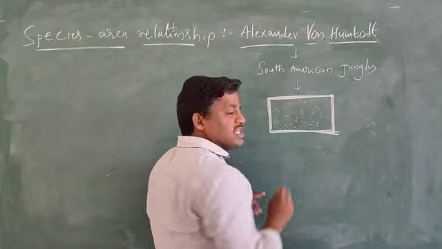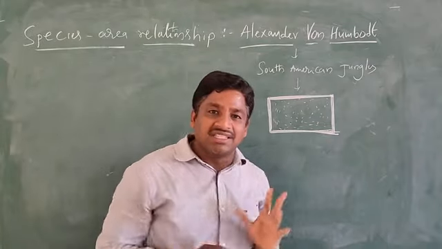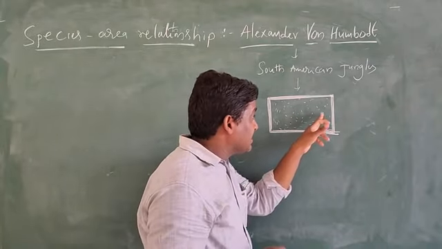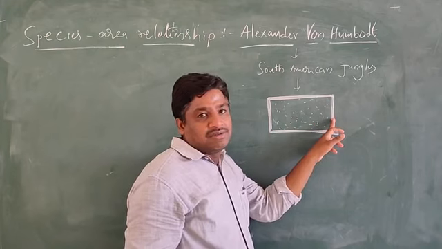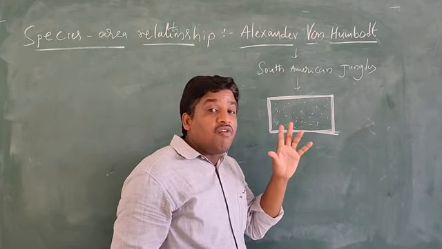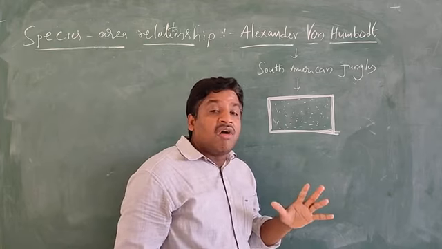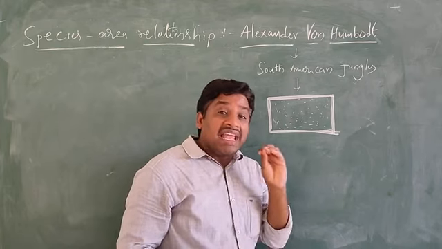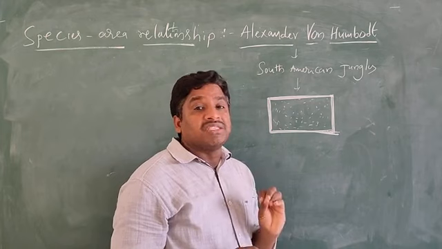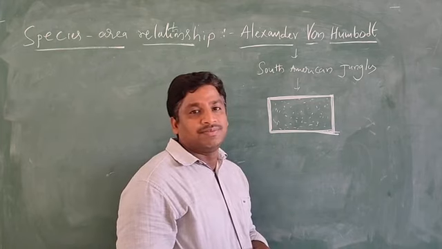What is meant by species richness? Already I said species richness is increased. The number of species in an area we call the species richness.